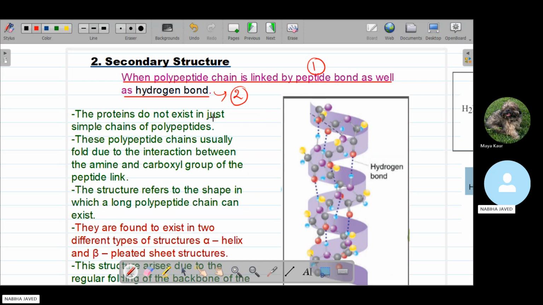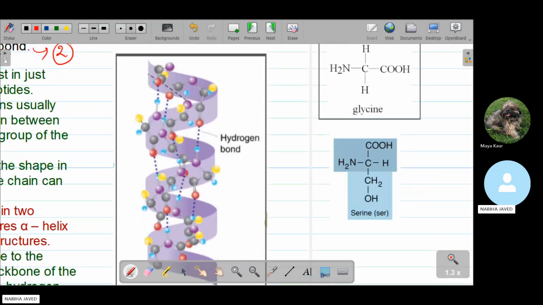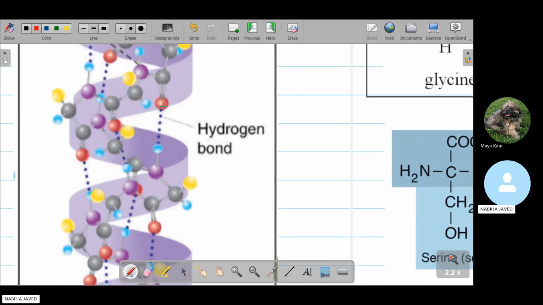Proteins do not exist as just a simple chain of polypeptides with only a peptide bond. These polypeptide chains usually fold due to the interaction between the amine and the carboxylic group of the peptide link. Actually, what happens here is the secondary structure of the protein. We assume that this is one amino acid, and this one is another, second amino acid.